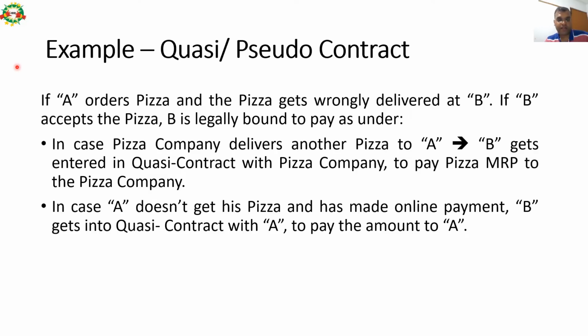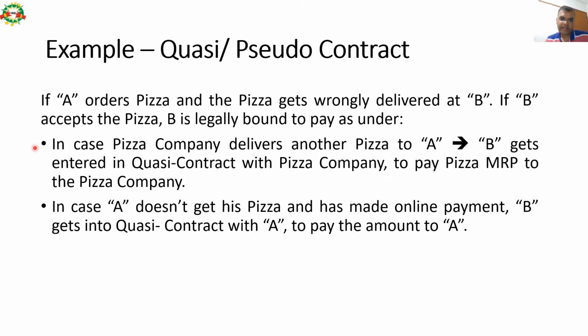If Mr. A orders a pizza and the pizza gets wrongly delivered to Mr. B, if B accepts the pizza, B is legally bound to pay. In case the pizza company delivers another pizza to Mr. A, B enters into a quasi contract with the pizza company to pay the pizza price to the pizza company. I ordered one pizza, that pizza got delivered to your residence, and now the pizza company gave me another pizza. Now you have to pay the pizza fees to the pizza company. It is an obligation on you.